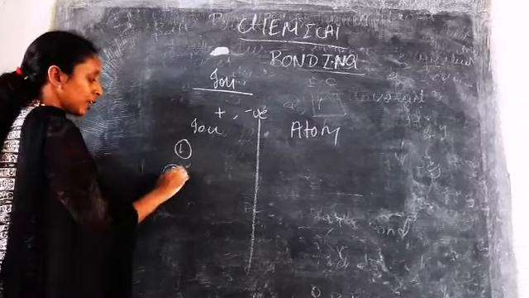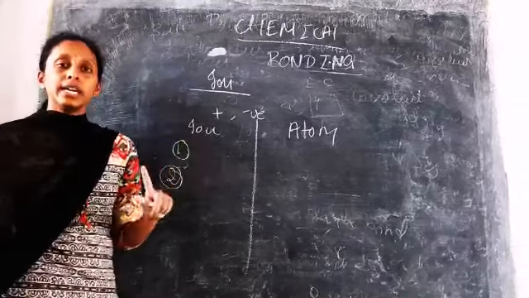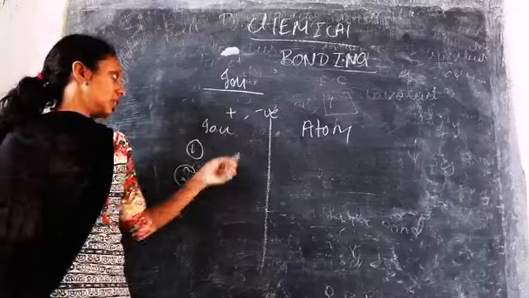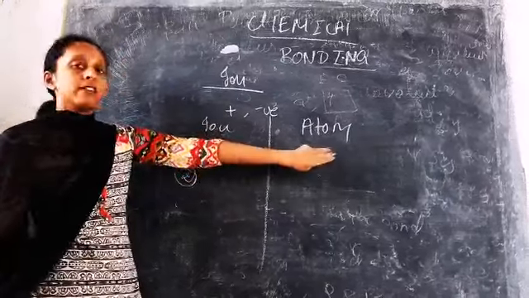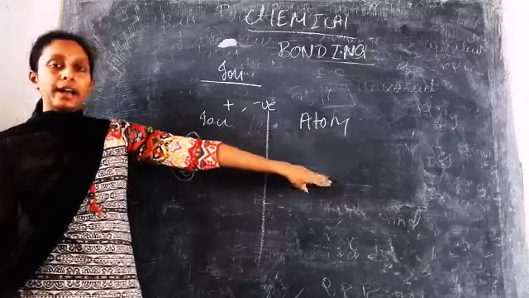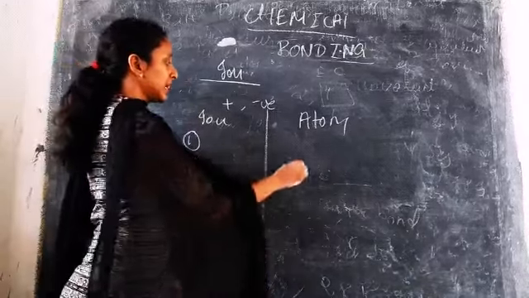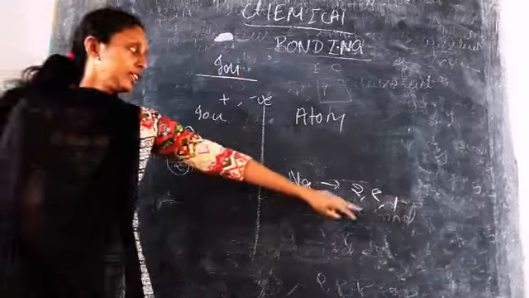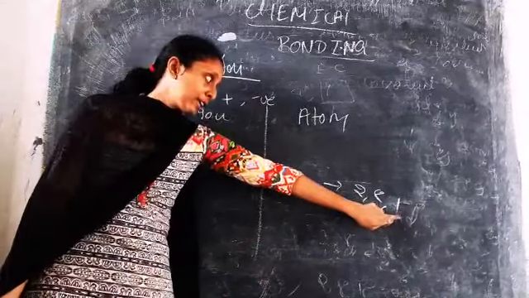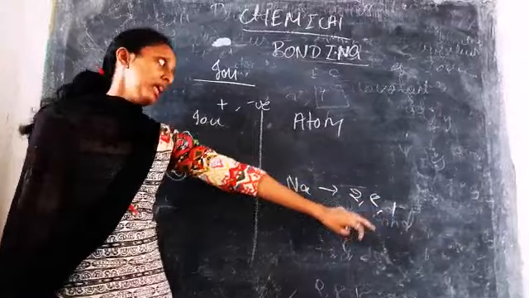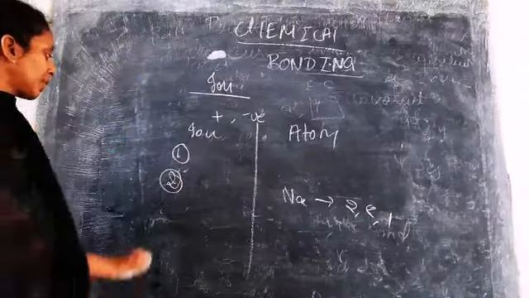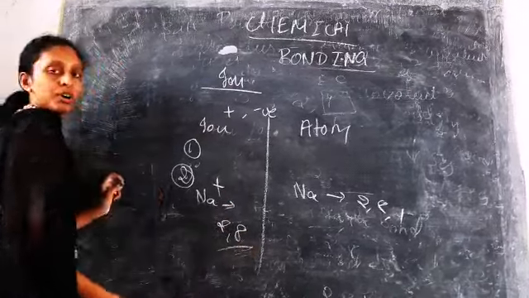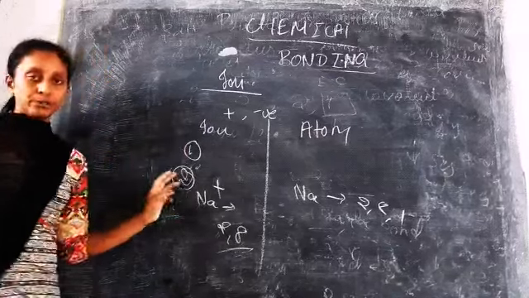The second point is the electronic configuration. Ions are formed to be stable, and they attain the inert electronic configuration. Atoms are not stable. For example, sodium is 2, 8, 1, which is not stable because one electron is present. If it is 2 or 8, it is highly stable. Na plus becomes 2, 8, and 8 is the octet, so it is highly stable.